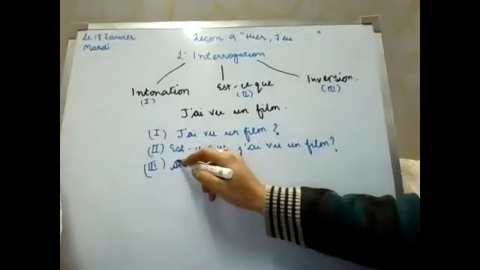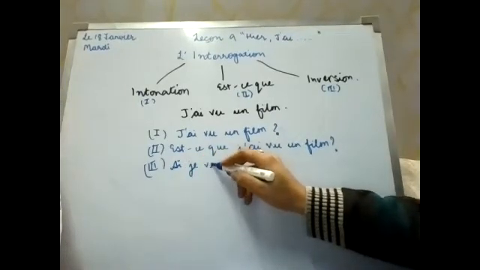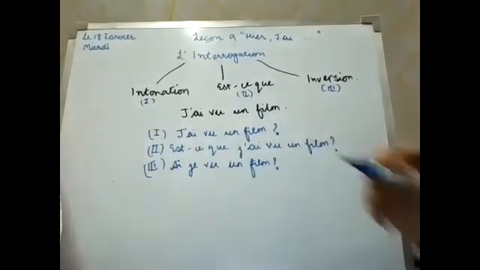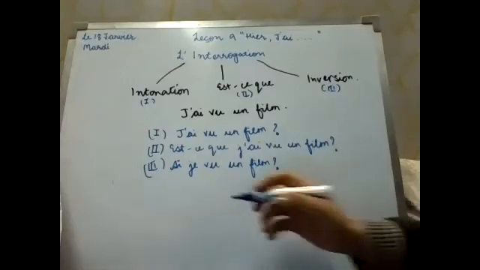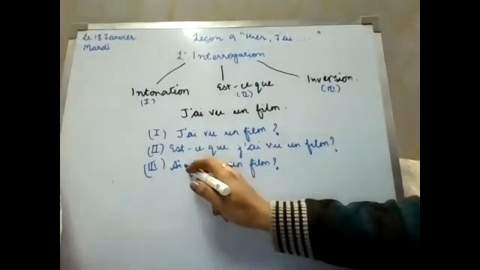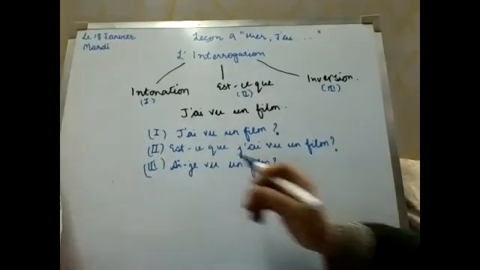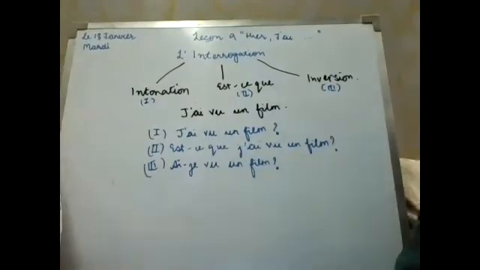So it will be ai-je vu un film, with a question mark at the end. You have to invert the auxiliary verb with the subject. The rest all will remain the same. That's it.